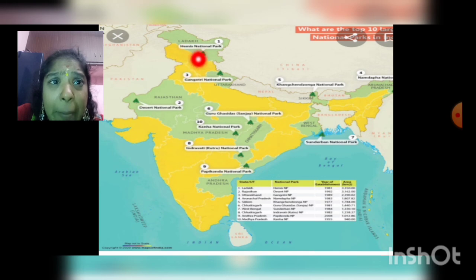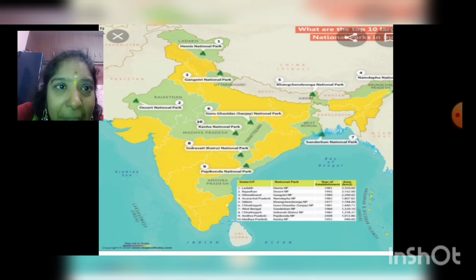Can you see Emis National Park, which is located in the Himalayas? Yes, it's a good example of a mountain forest, a reserve forest located in the Himalayas.